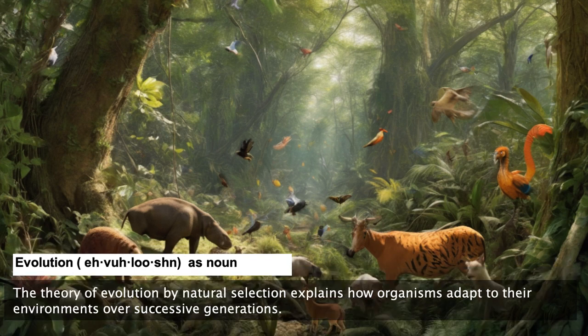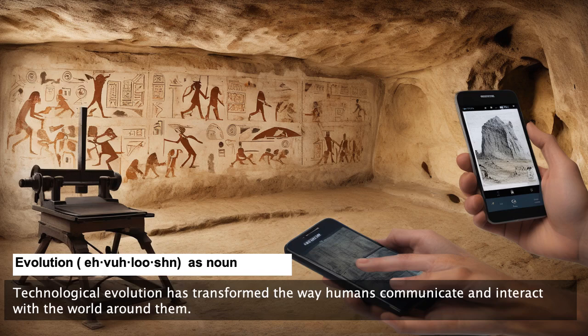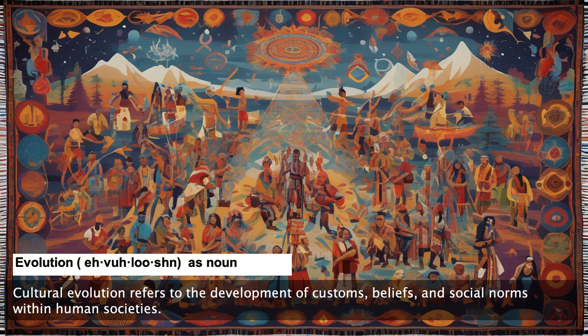The theory of evolution by natural selection explains how organisms adapt to their environments over successive generations. Technological evolution has transformed the way humans communicate and interact with the world around them. Cultural evolution refers to the development of customs, beliefs, and social norms within human societies.